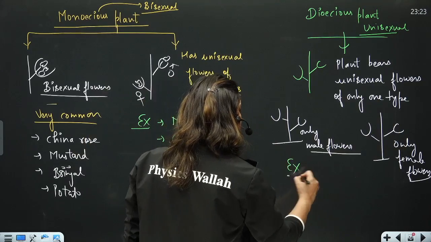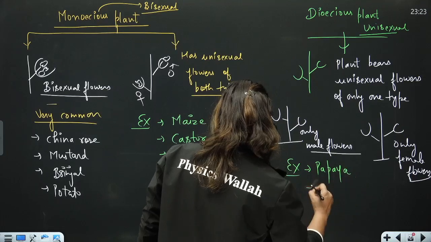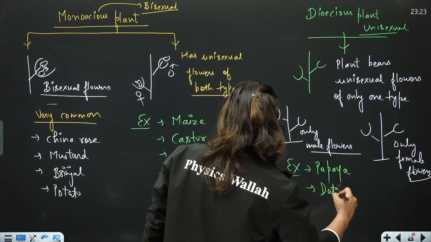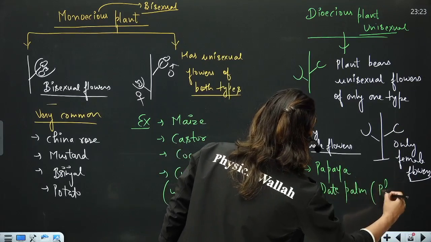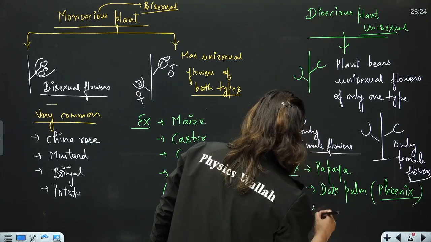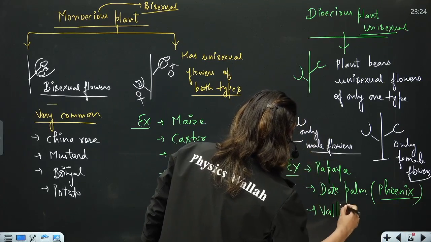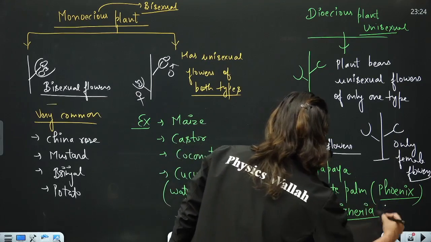And the examples are papaya, date palm. The scientific name of date palm is Phoenix, and Vallisneria. Vallisneria is an aquatic plant.